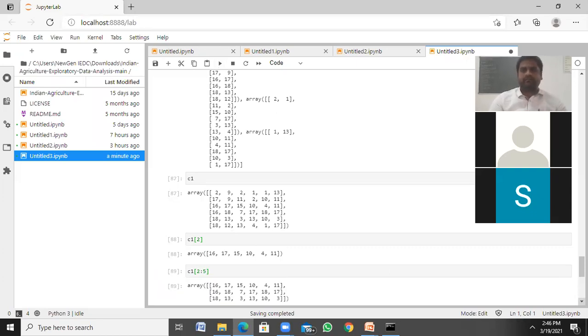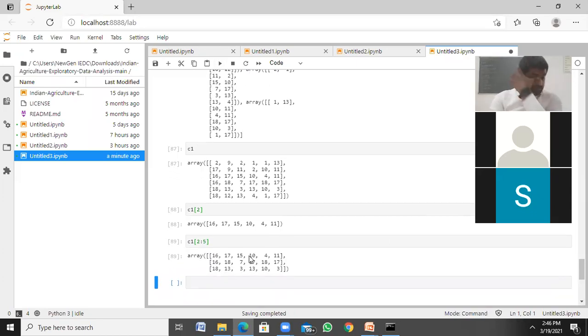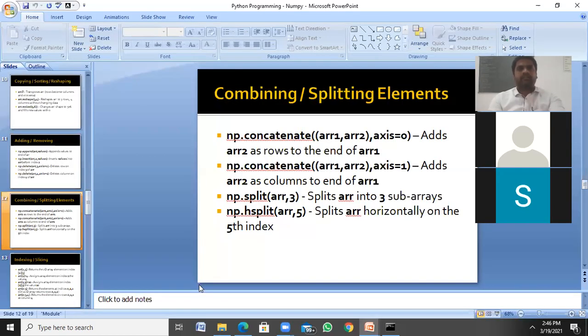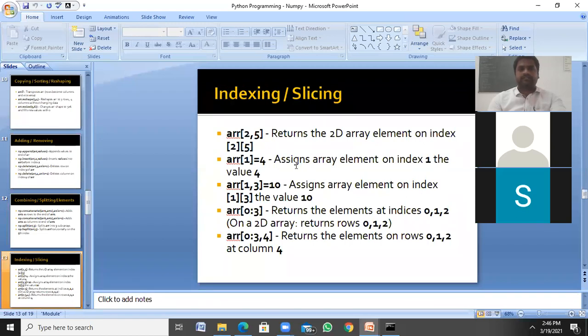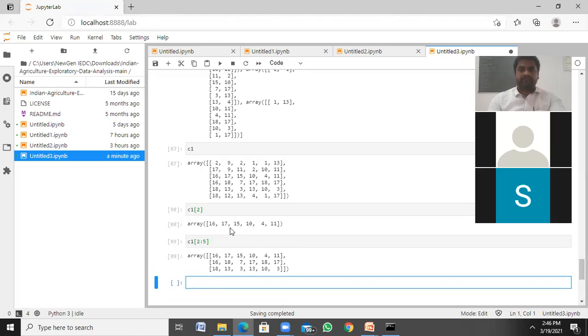Slicing second, third, fourth, fifth. And next, we can update the value also. Let's say, for example, if I want to update a value, if it is a single-dimensional array, no problem.